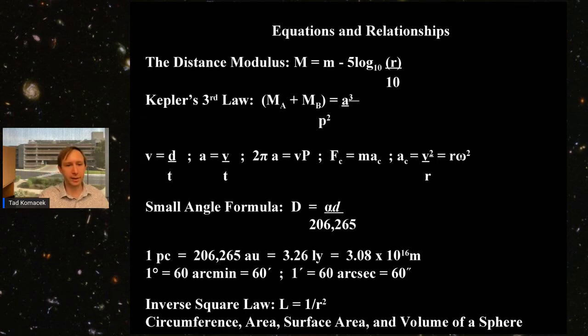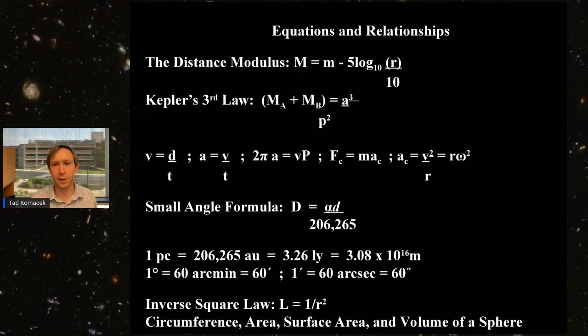And so everything else that's in the event is basically trigonometry, so the small angle formula, and also astronomical unit conversions, for example, knowing the conversion between the astronomical distance unit, the parsec, and the other astronomical distance unit, the astronomical unit, and the other astronomical distance unit, the light year, and their relationship combined to SI units like the meter. And then also knowing the way that astronomers like to represent angles as, instead of degrees, as arc minutes and arc seconds, because we're normally thinking of very small angular separations or sizes on the sky.